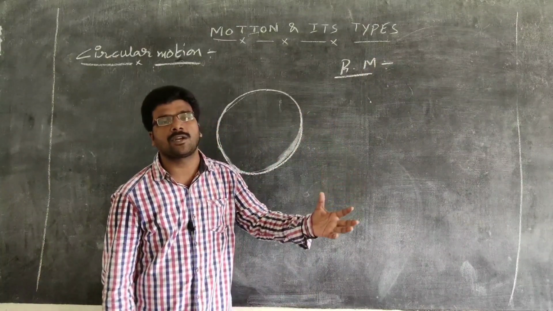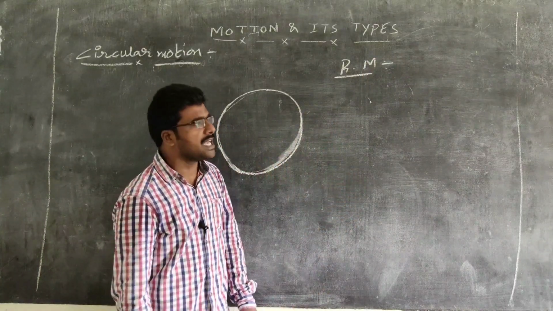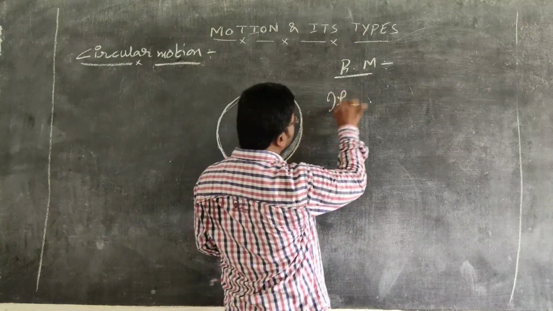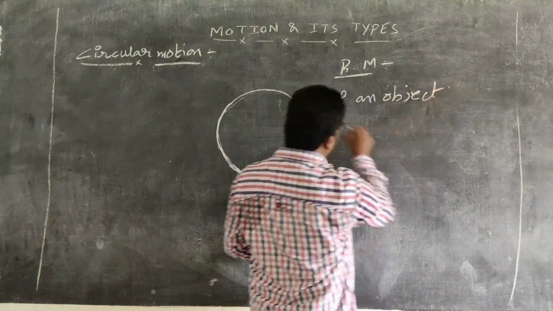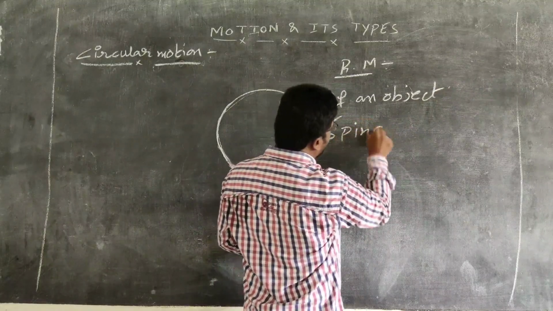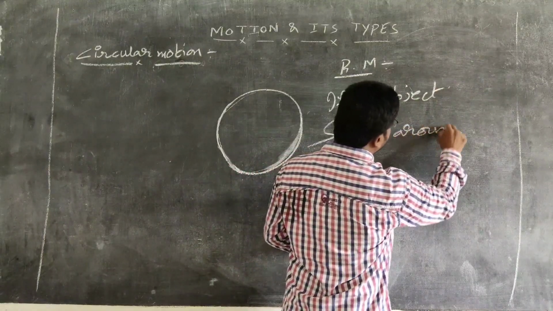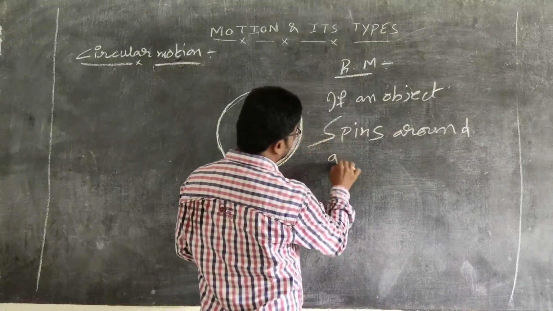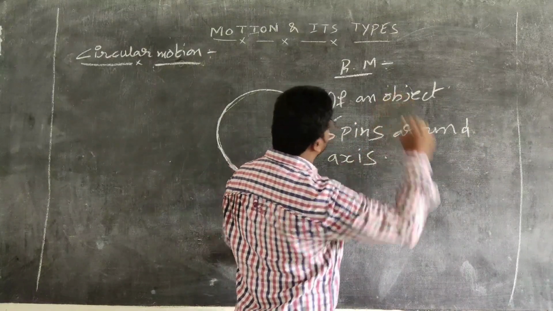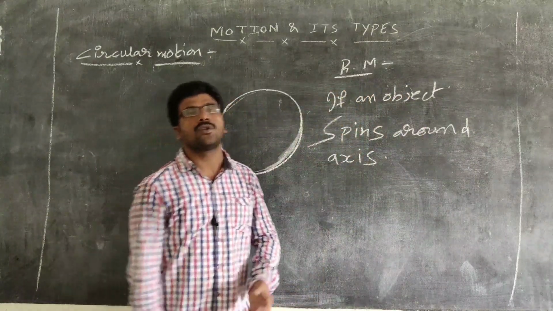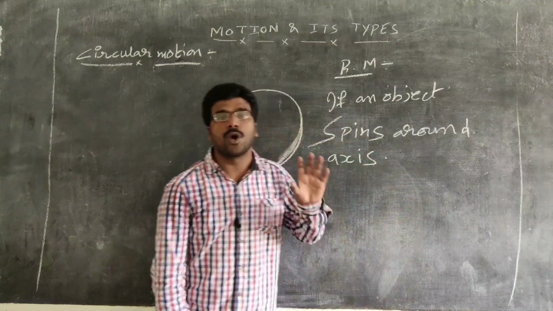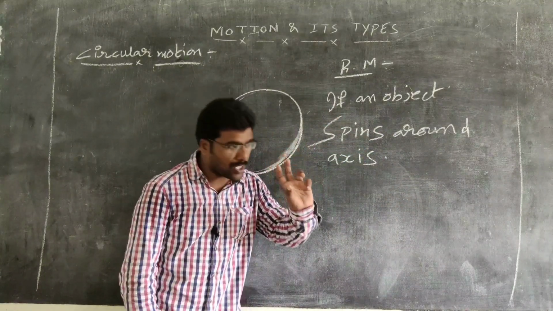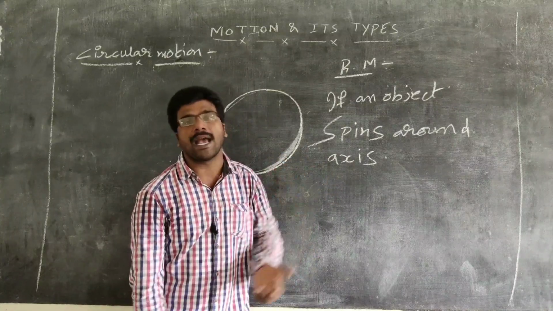A body is said to be in rotational motion if an object or body spins around an axis. Here, the body or the object is going to spin or rotate about an axis.